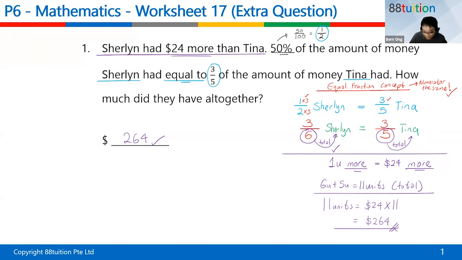So children, for this type of question, you look: equal fraction concept, the numerator must be the same. Bam, just do it, and you secure the 3 marks. It's like that, children. Don't stress over all these little things. But first, you need to recognize the question. You all know the meaning of recognizing, right? I hope so.